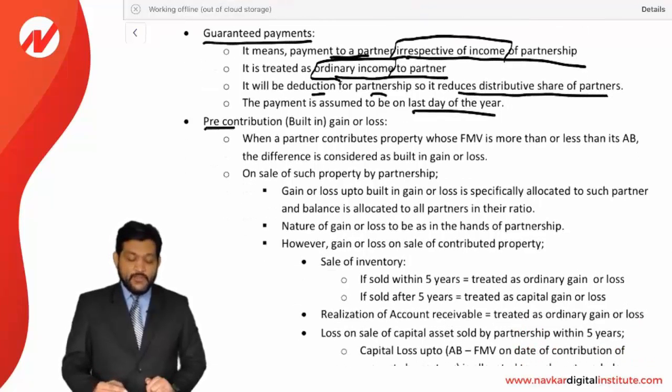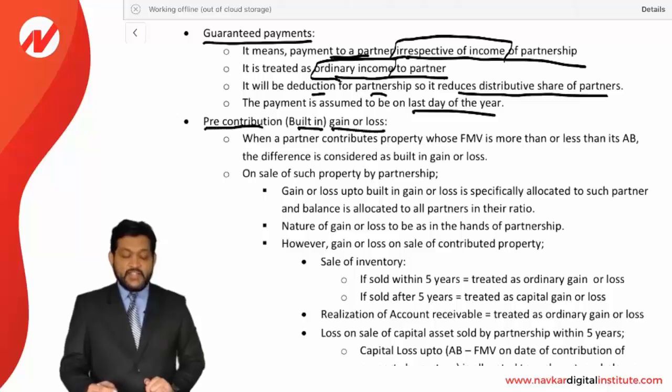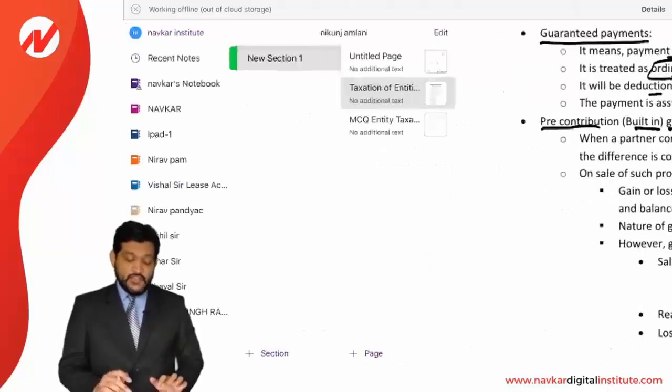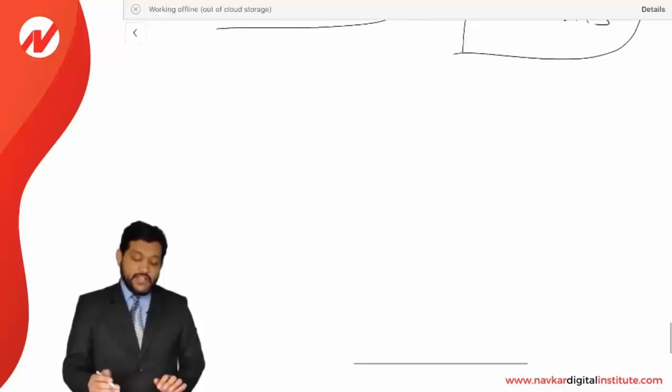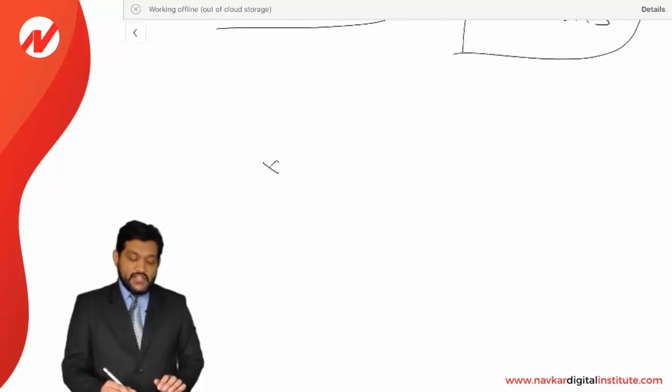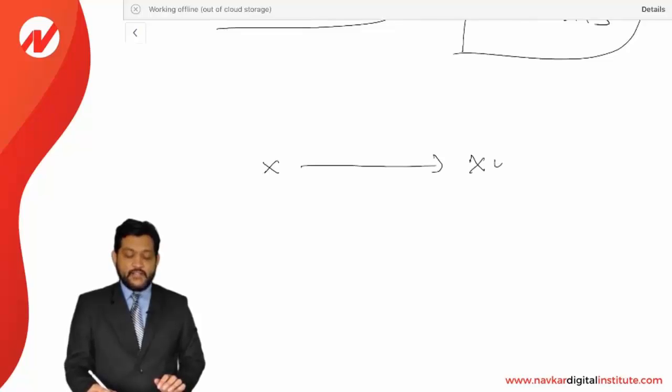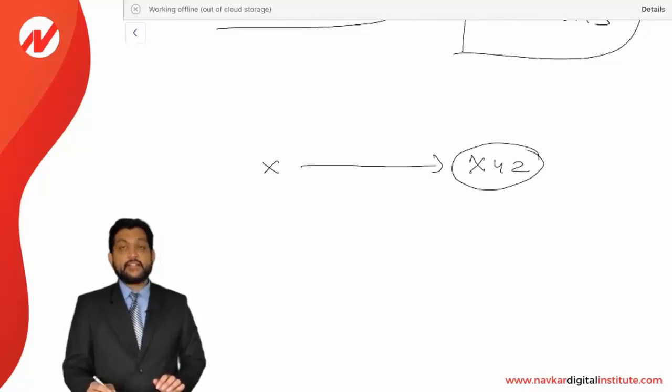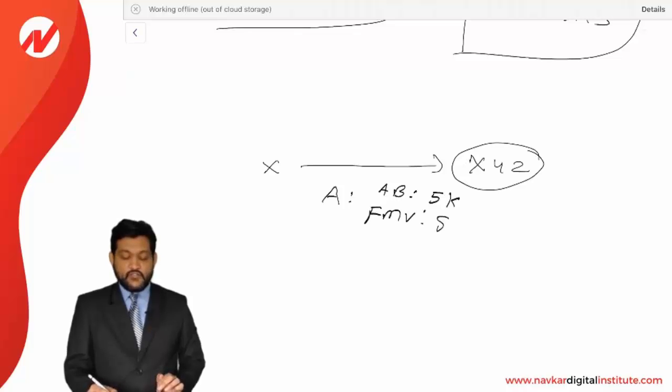Now we are talking about pre-contribution, that is, built-in gain or loss. First of all, let me remind you what a built-in gain or loss is. Partner X contributed a property to partnership XYZ. He is contributing property A, whose adjusted basis is 5,000 and FMV is 8,000. So it means there is a gain of 3,000.